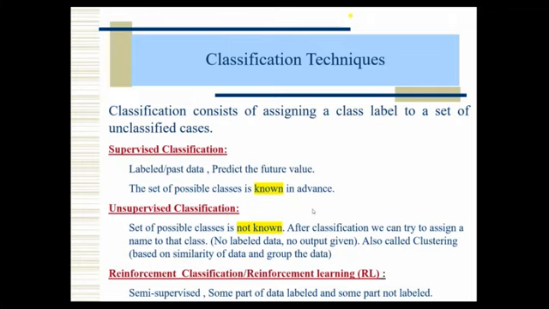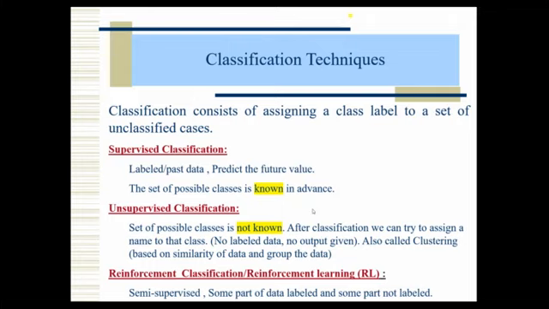When you go for robotic applications, we have to use this reinforced classification. We have to give an object to the robot, and based on some training, or maybe when it is not possible to give training, we have to detect the object or not. So this is a little bit high-level application, like when you go for computer vision or robotic vision, we can go for this also. So these are the three things. We are focusing on supervised classification. That is the more powerful.